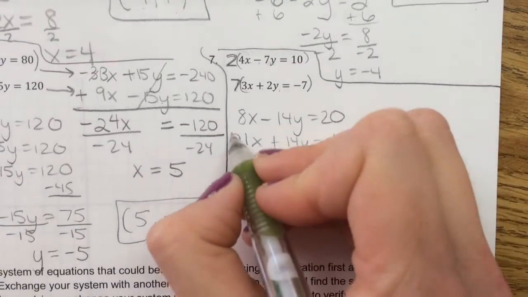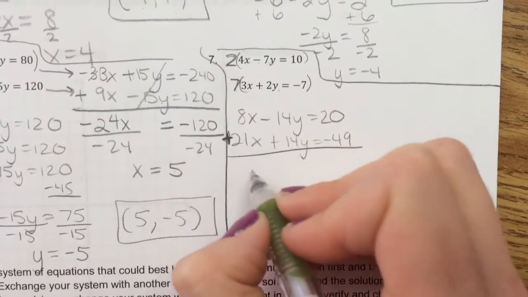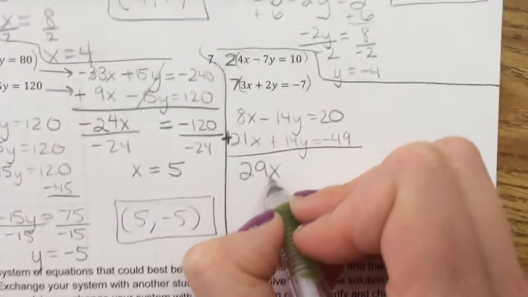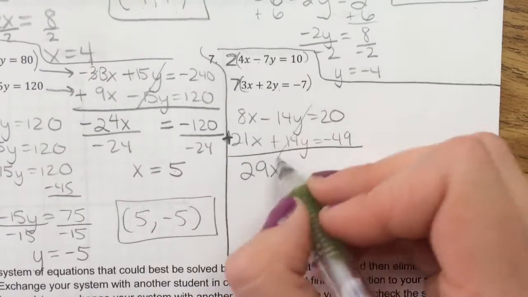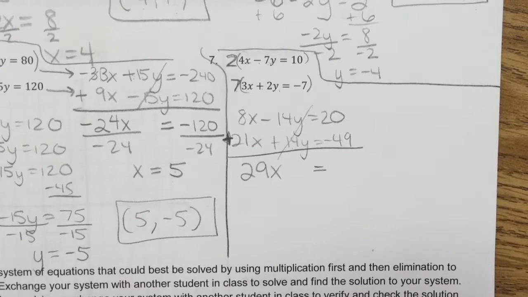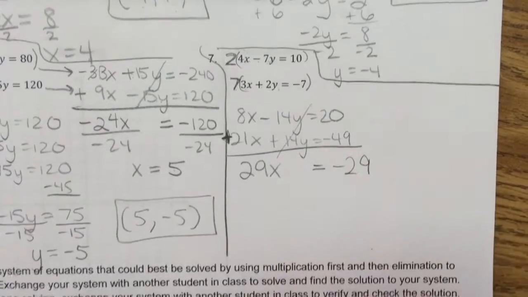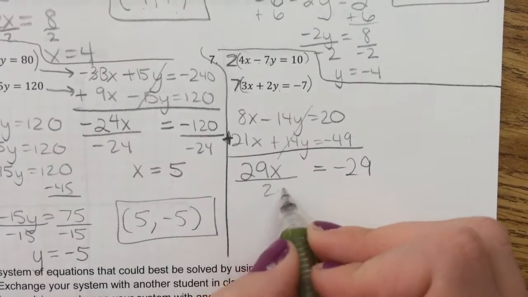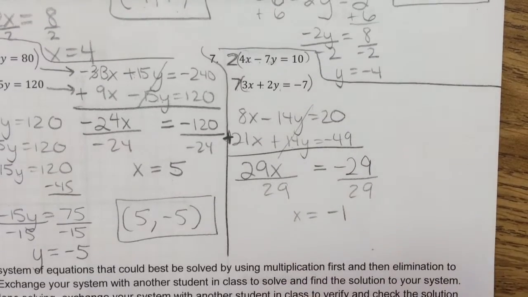By doing elimination, I add these equations together. 8x plus 21x is 29x. Negative 14y plus 14y, that's 0y. I eliminated the y's. And then equals 20 minus 49, which is negative 29. So when I divide out 29 to get x alone, x is negative 1.